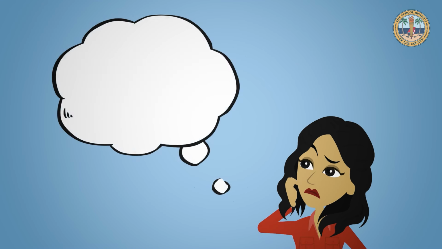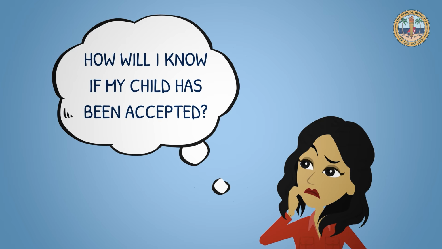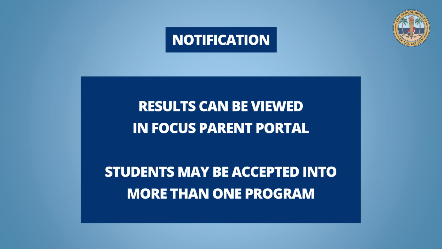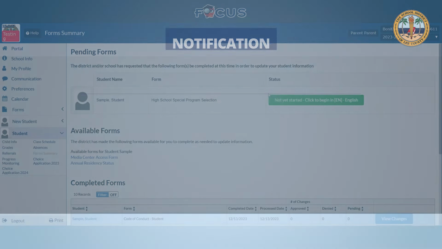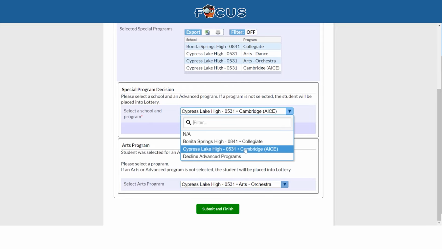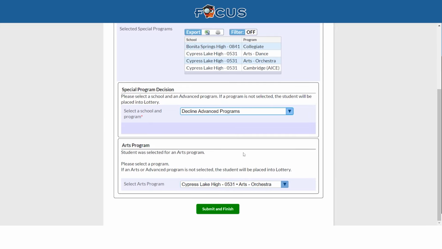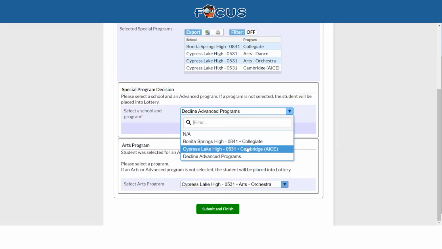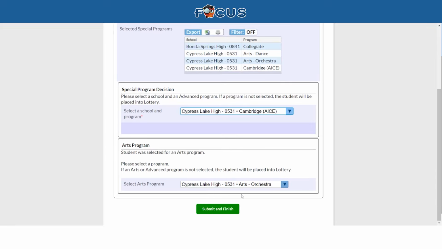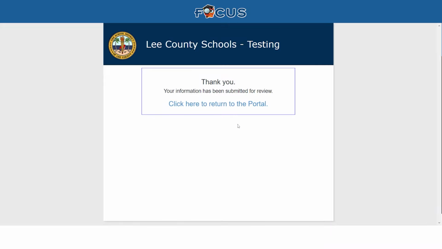You may be wondering, how will I know if my child has been accepted into an advanced or arts program? Well, families will be notified when they can view their student's acceptance or denial. A student may receive acceptance from more than one school program. Parents must log back into their Focus portal and indicate their student's final decision, either to select or decline placement in only one magnet program of study. Then click Submit and Finish, and you are all done.